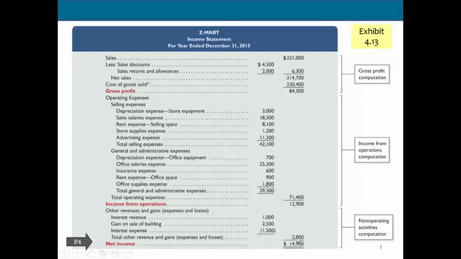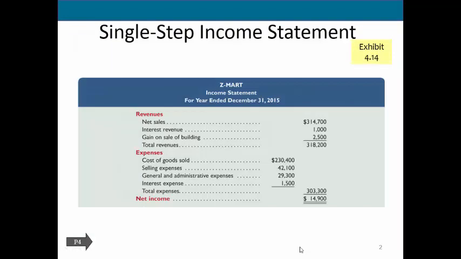And here we have our total net income. On the next slide, we have a single-step income statement. What's important is that no matter how we show this, net income is the same. But a single-step income statement is simply going to lump all of our revenues together and all of our expenses. A multi-step income statement gives us a lot more information.